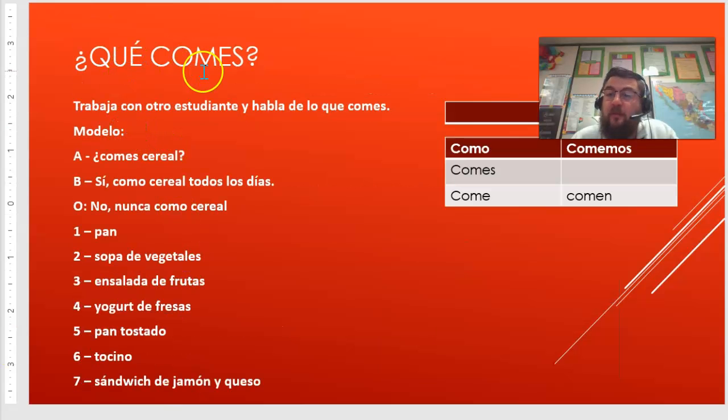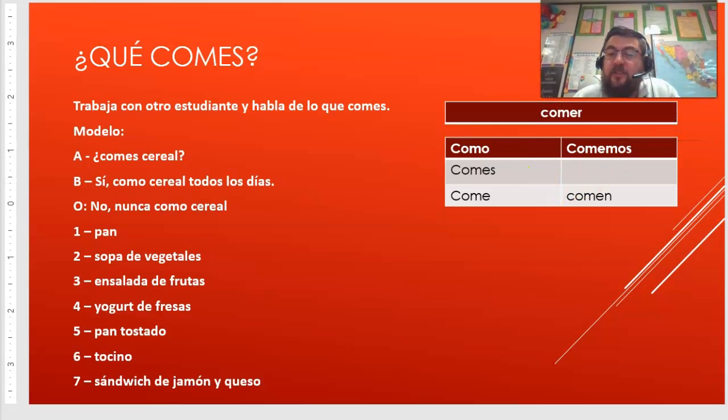¿Qué comes? So now we go with the verb comer, right? Which is to eat. So if you look over here, we have the verb comer. So yo como, tú comes, usted, él, ella come, nosotros comemos, ustedes, ellos, ellas comen. So, because you're not in the classroom, if you're doing this online, instead of working with another partner, I want you to write down the conversation. Okay? So, what you're going to do is look at this. So, let's say over here it says cereal. So you would ask, ¿comes cereal? Do you eat cereal? Now, you're going to answer with your own personal thing, right?